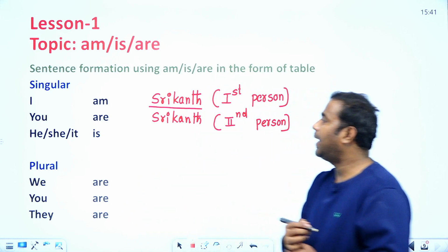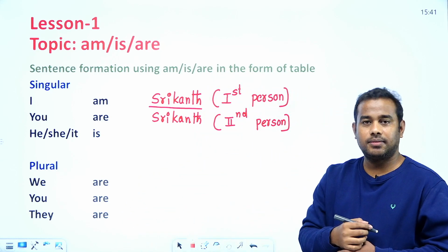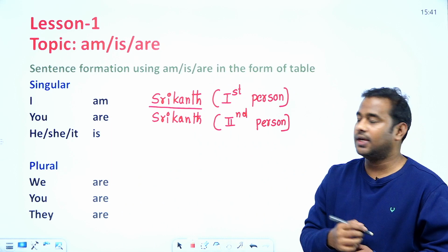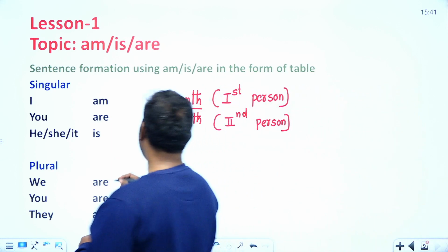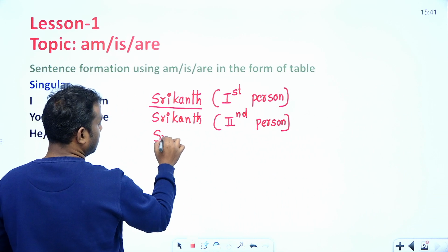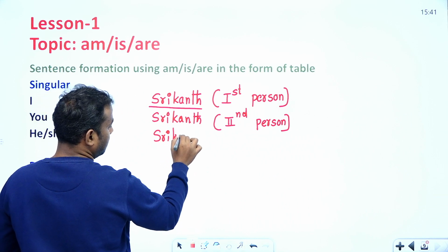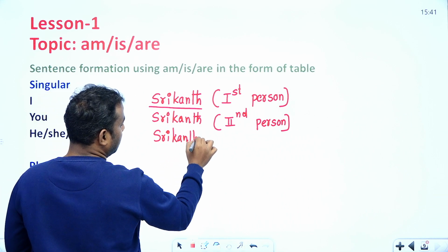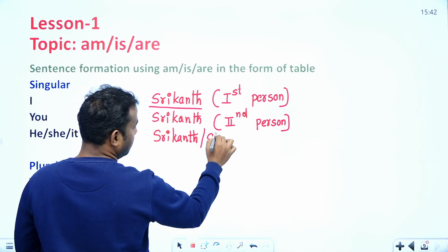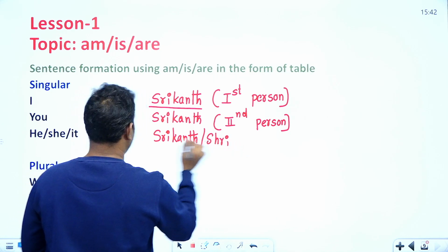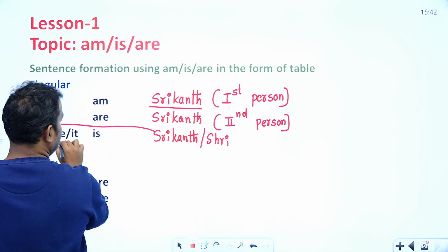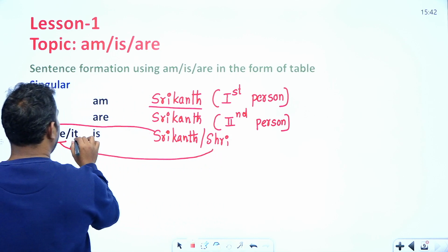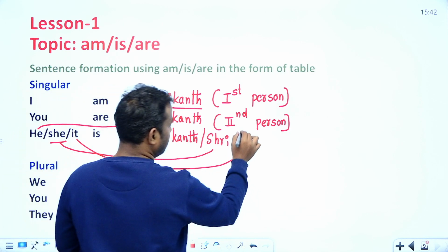And there is another case also here, that is he, she, it. He is Srikanth, she is Shri, and it is a desk.